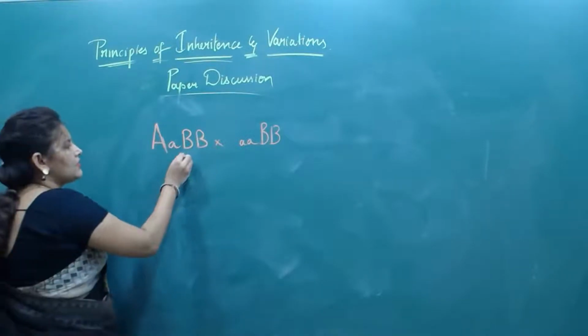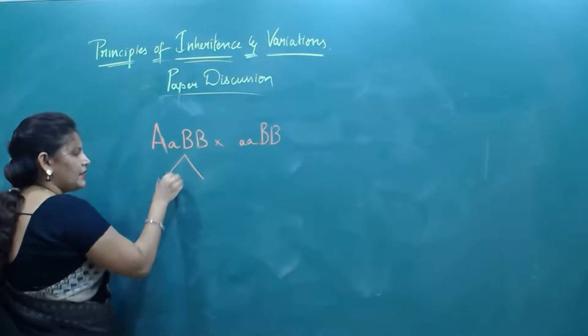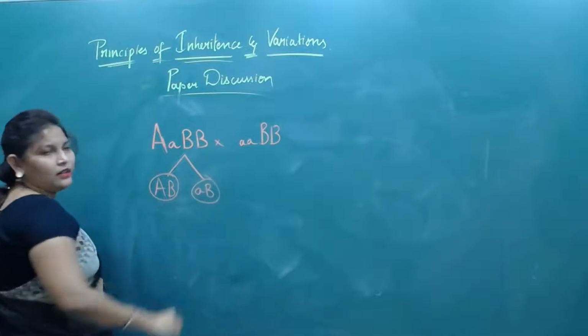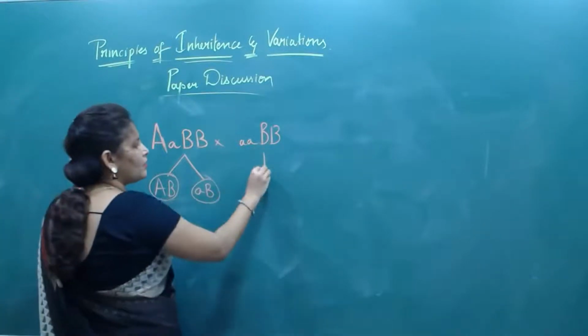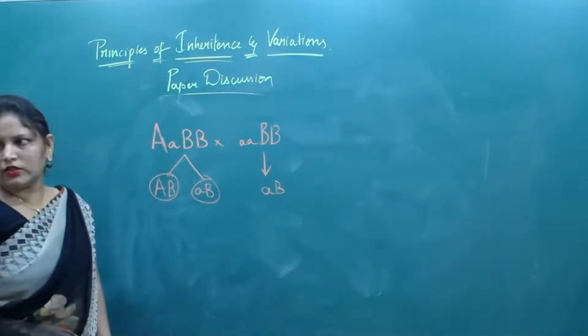What are the alleles here? Capital A capital B, small a capital B. These two are the gametes. And here, what is the gamete? Small a, capital B. Yes or no?